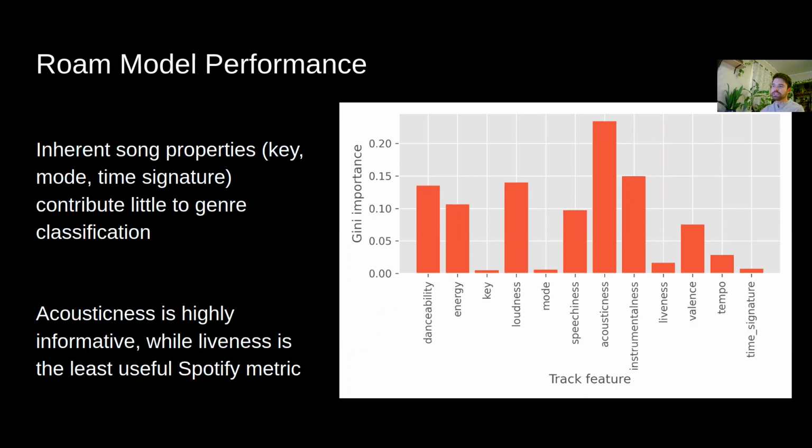The model did point out which of the different track features are the most useful as far as information gain in making the choices, and we can see that acousticness and danceability are some of the most important, whereas key and liveness are simply not useful.